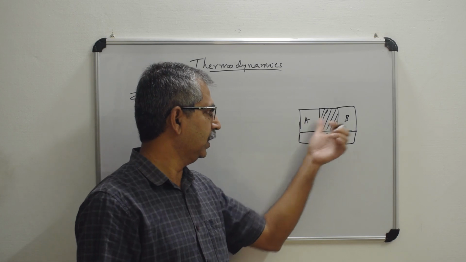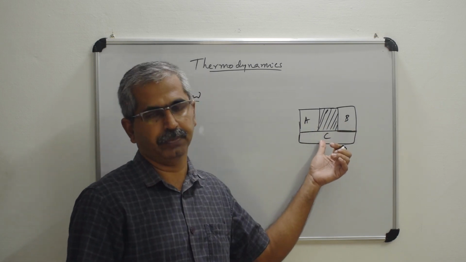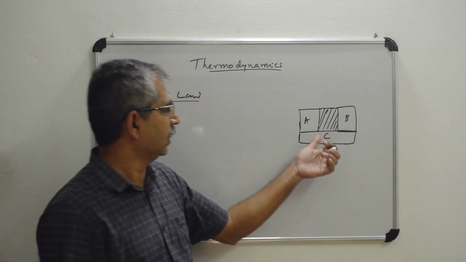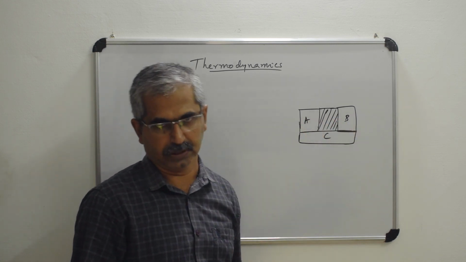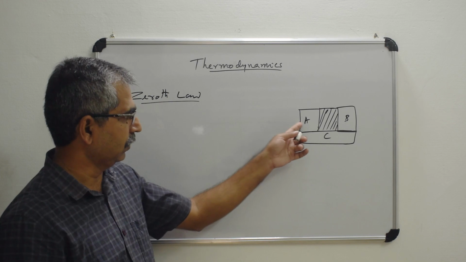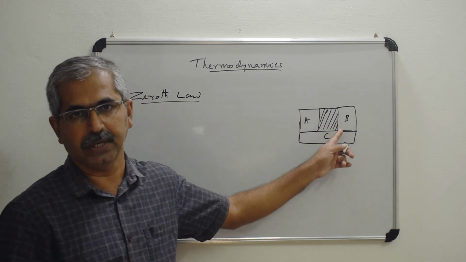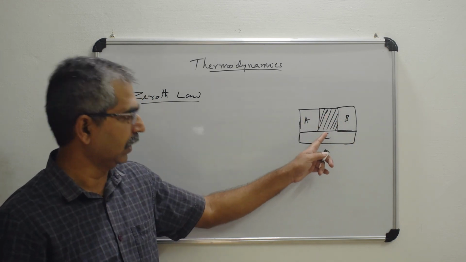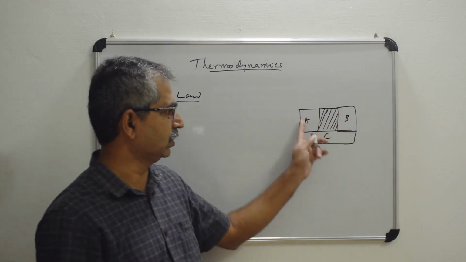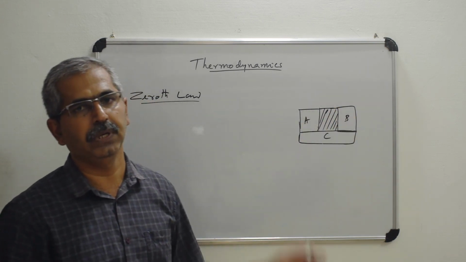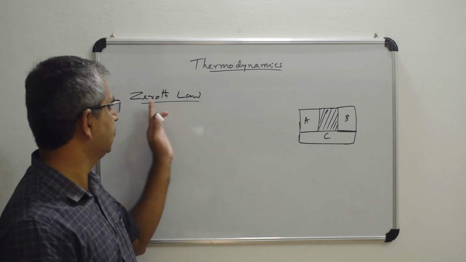So suppose A and B are in equilibrium with C, then you can see that these two systems will be in equilibrium with each other. That is, if two systems are separately in equilibrium with a third system C, then these two systems A and B will be in equilibrium with each other. So that is the zeroth law.